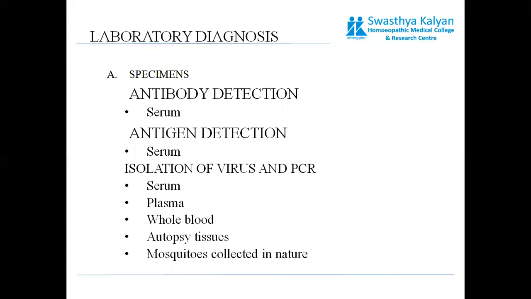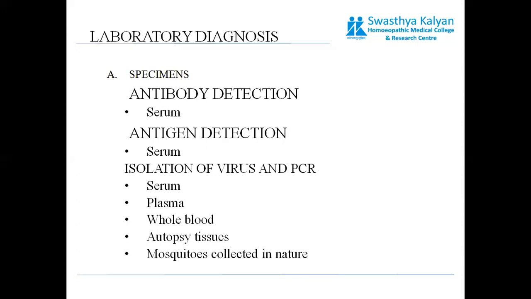Serum analysis will give you the antigen and antibody present, antigen for the particular virus and antibody made by our body for that virus. We can also go for isolation of virus and PCR technique. That is, we can either isolate that particular virus or know about that virus by polymerase chain reaction.